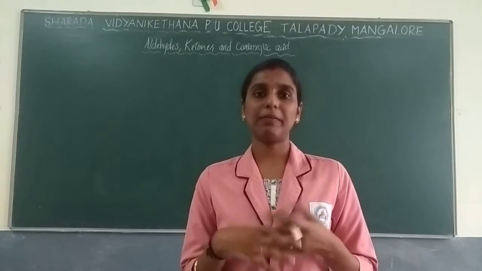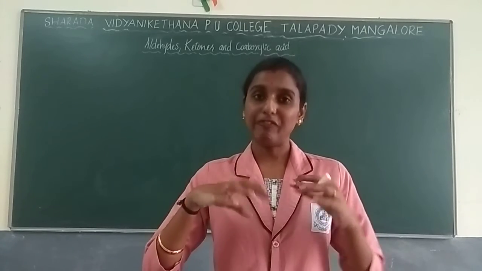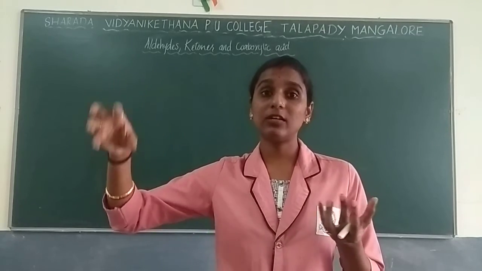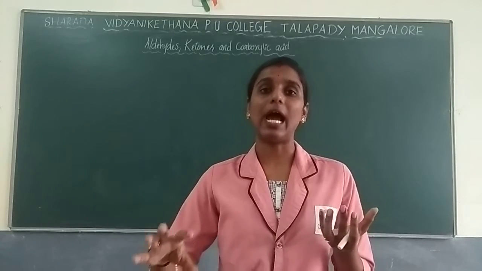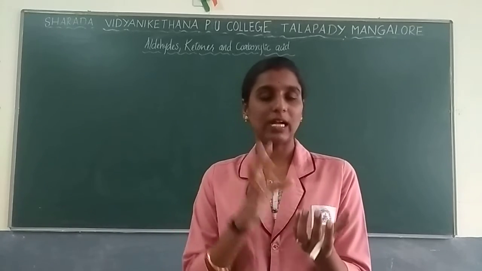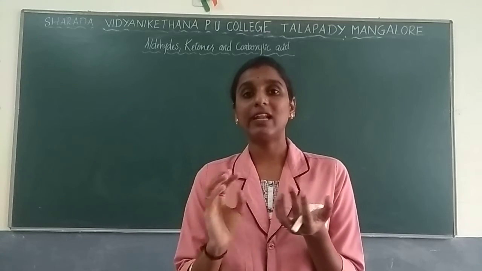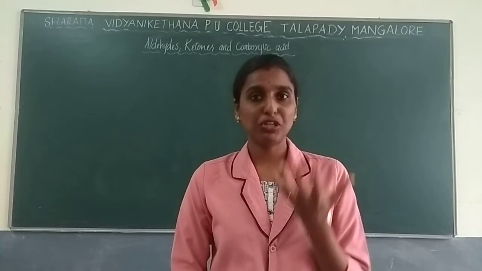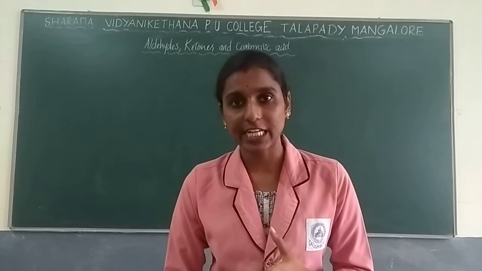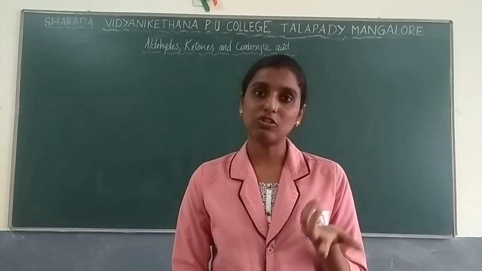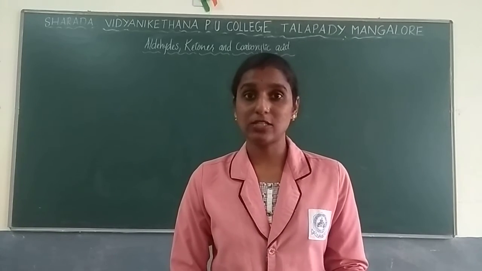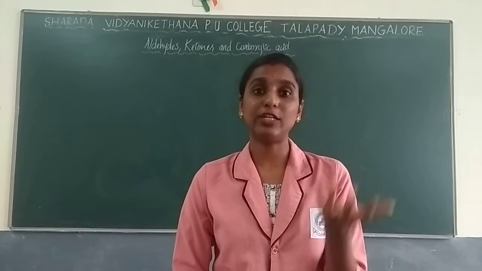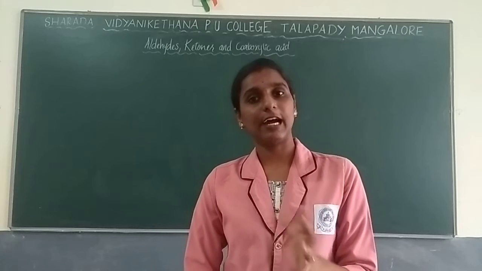The Tollens reagent will be added and it will be heated, so that if it is an aldehyde group, silver will be formed as a precipitate. You can observe in your test tube that a silver mirror has been formed, or you will get a black precipitate. So in the presence of these two, you can identify that the solution they have given has the aldehyde functional group. If it is a ketonic group, it won't give the respective result. So that is regarding Tollens reagent.